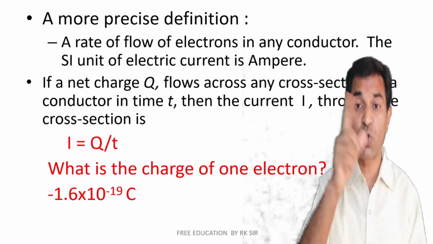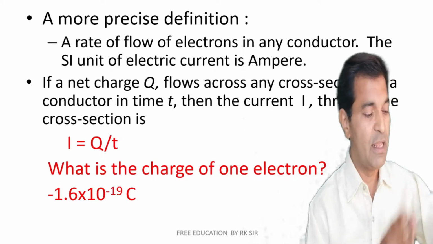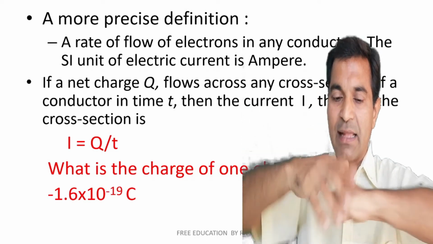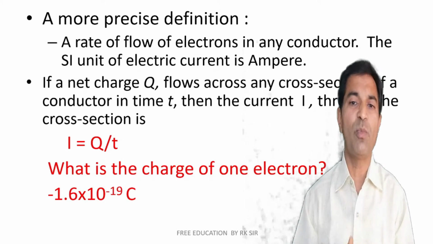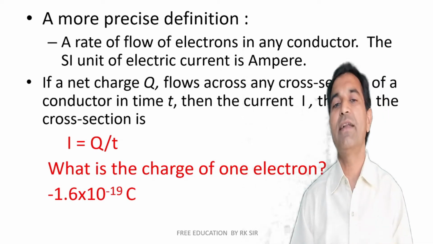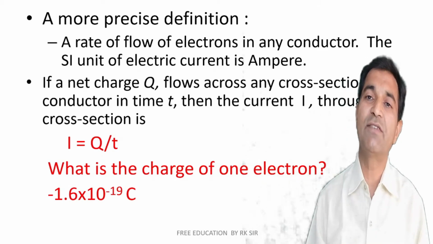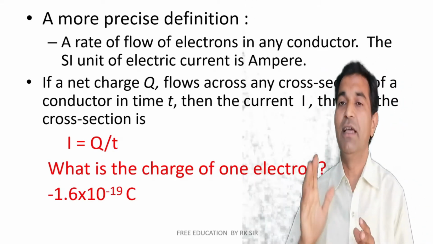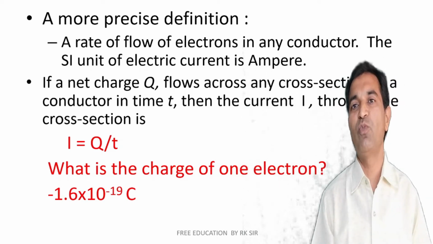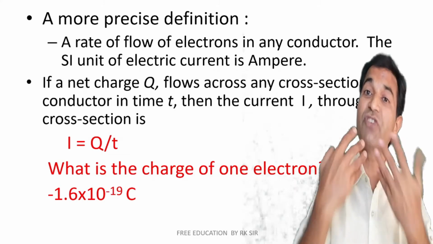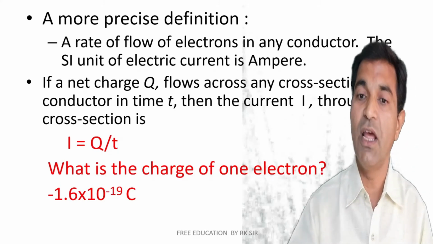If a net charge Q flows across any cross section, this is the cross section and this is the length, this is the cross section area, if net charge Q flows across any cross section of a conductor in time t, then the current I through the cross section may be given mathematically as I = Q/t. And what is the charge of one electron? It is minus 1.6 × 10^-19 coulomb, and that of a proton is plus 1.6 × 10^-19 coulomb.